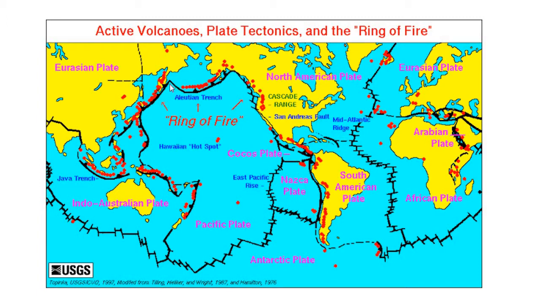Active volcanoes are found near the plate margins, because continuously they are colliding with each other, and when a gap is formed, then molten material comes out onto the surface of the earth.